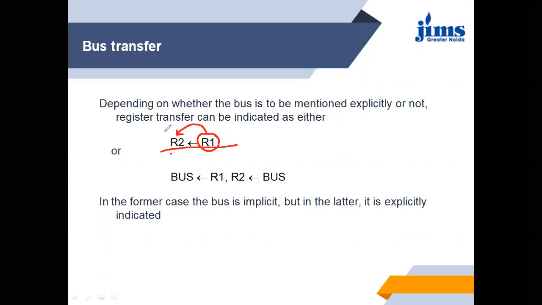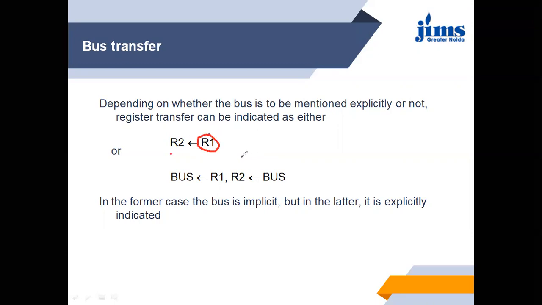We do not represent that we are using the buses. Either we represent that we are using buses or not, but we are using the bus internally. What happens when I say that I am going to transfer the data from R1 to R2?